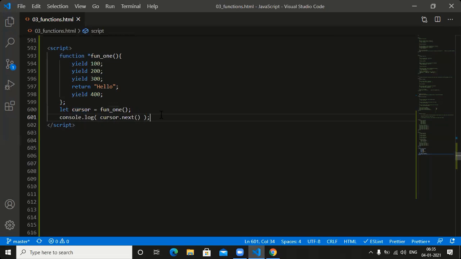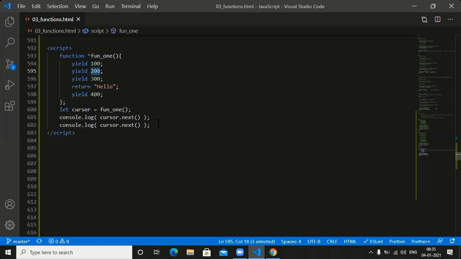Whenever we call the next function, automatically 100 will be executed now. Is my point right or not? Now see this one here. And here also we need to call the cursor dot next function. Whenever we call the cursor dot next function, automatically 200 will execute now. Yes, 200 will execute, yes or no? Automatically 200 will be executed here.